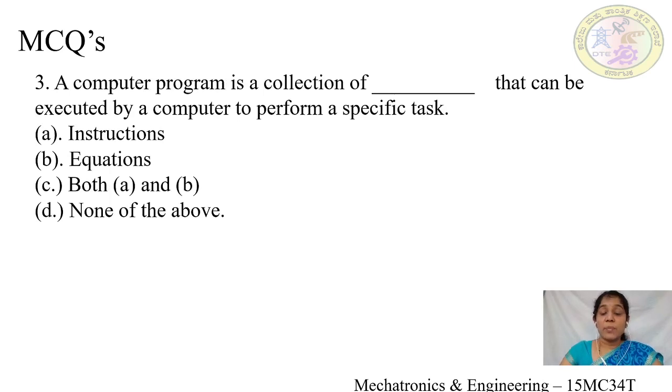Next, a computer program is a collection of dash that can be executed by a computer to perform a specific task. Option A, instructions. Option B, equations. Option C, both A and B. Option D, none of the above. What is the answer? Yes, a computer program is a collection of instructions that can be executed by a computer to perform a specific task. Answer is option A.